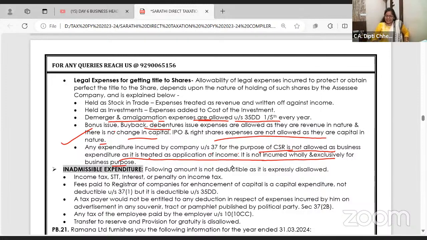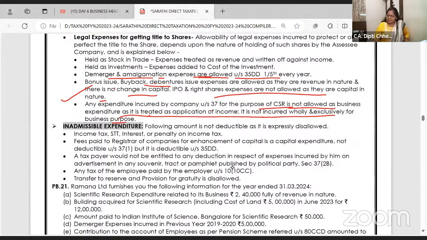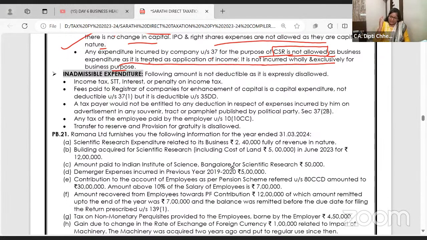All right. So I hope, what is the gist of this? CSR expenses are not allowed. You can put a block like this. Now let us start with the negative talk. Negative talk for business head is this is not allowed. This is not allowed. This is not allowed.